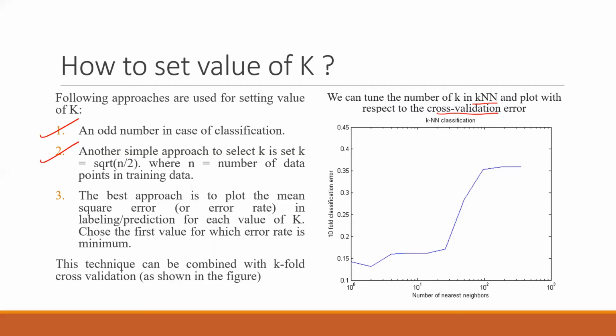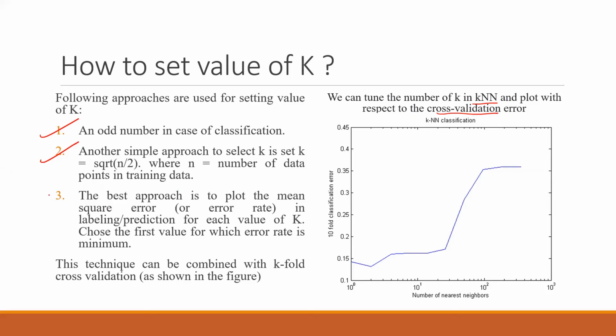Choose a k near the square root of that number. In the case of classification, you also have to take care that it should not be an even number. So if there are 20 points, the square root of 20 is around 4.44, something like that. But then I will take the side of 5 rather than 3. So I will take k equal to 5 in that case if there are 20 points.